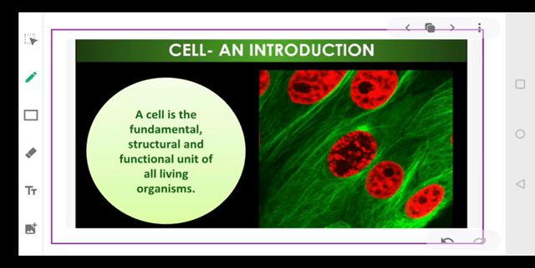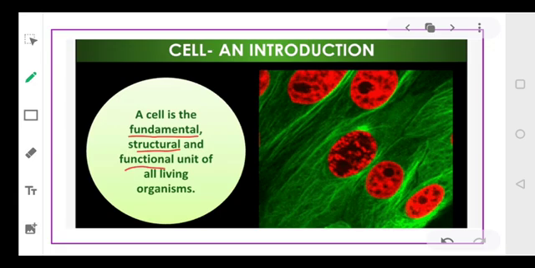Dear students, when we differentiate between a living and a non-living thing, we always find that living things have a structure that is called a cell. And this cell is unique to living beings. That is why we are able to distinguish between living and non-living components. So the cell is referred to as the fundamental, structural and functional unit of all living organisms. All organisms are made up of cells.